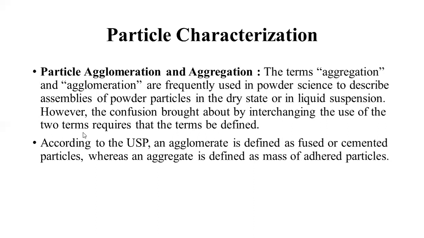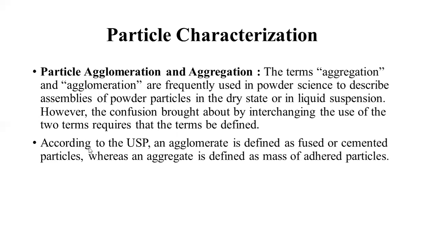So students, there is a difference between the agglomerate and aggregate. These terms should not be used interchangeably. As you can see clearly, agglomerate is defined as fused or cemented particles, meaning one particle is tightly fused or bound with the other particle, whereas an aggregate is where the particles are simply adhered to one another by weak forces.